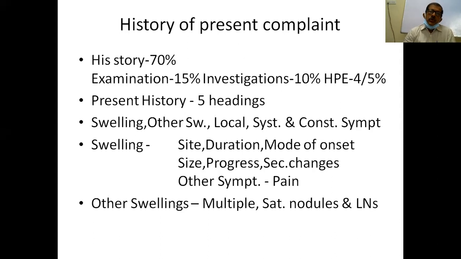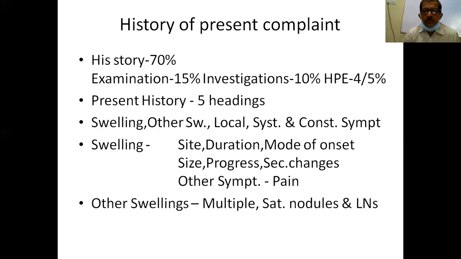So let us go to the present history. It can be dealt with in 5 headings. First of all, we should ask if the patient complains of a swelling. First thing we have to ask is about that swelling alone. Then about the other swellings, if at all there are any. Then what are the local symptoms?